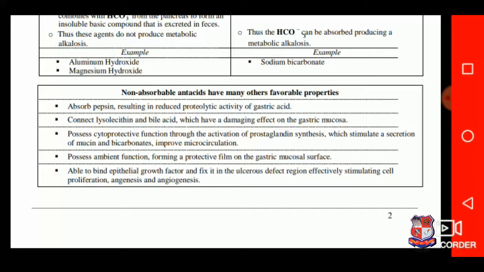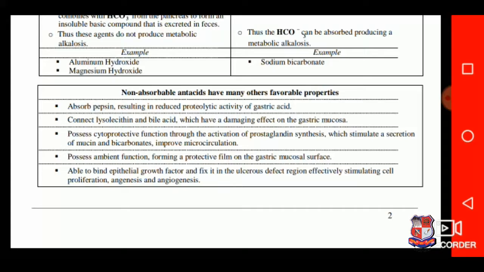They can be absorbed pepsin, resulting in reduced proteolytic activity of gastric acid. They connect lysolecithin and bile acid, which have a damaging effect on gastric mucosa.